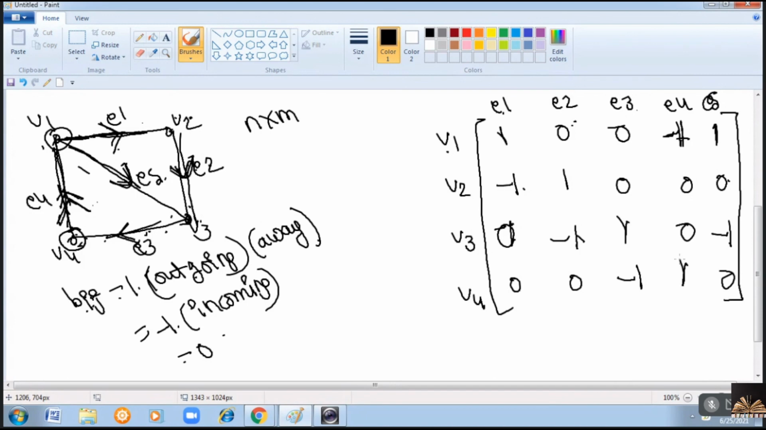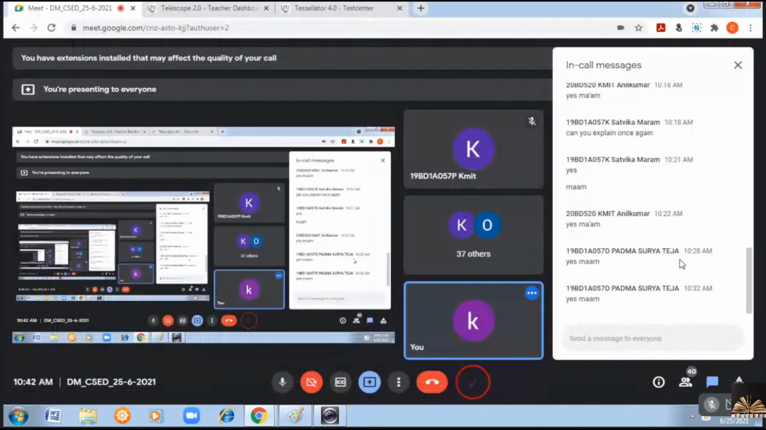Clear now? So in this way, we can represent the graphs using incidence matrix and adjacency matrix. Is it clear? This is about today's session. In the next class, I'll tell you how to check whether the given graphs are isomorphic or not.